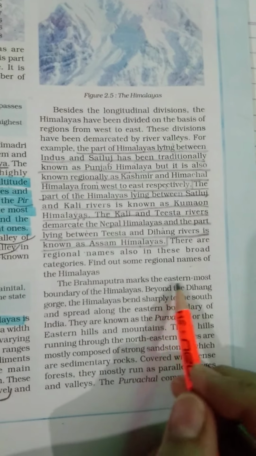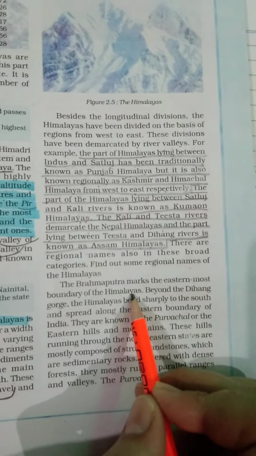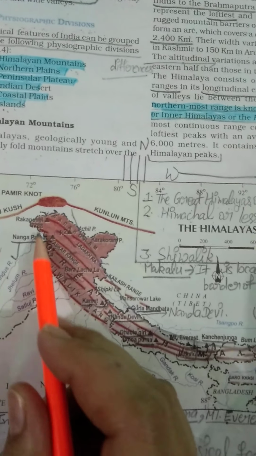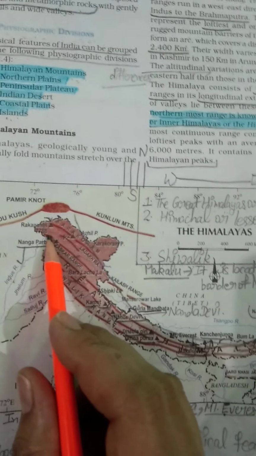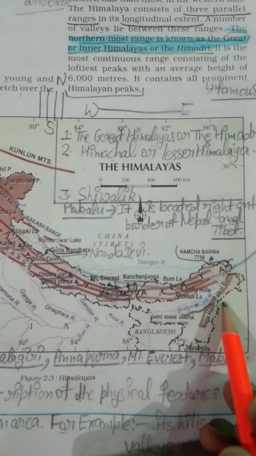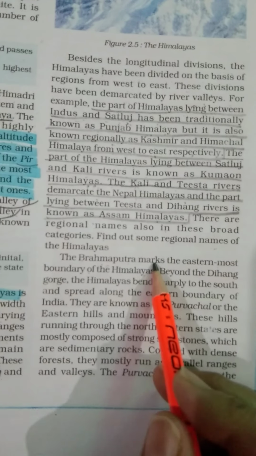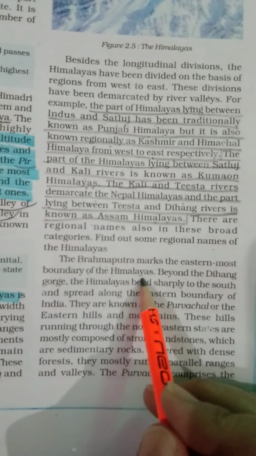The Brahmaputra marks the easternmost boundary of Himalayas, as we have discussed yesterday also. This is our Brahmaputra river and this is our Indus river. So majorly we can say that our Himalaya mountain is located on the basis of rivers. We can say it is located between our Indus river and our Brahmaputra river. Brahmaputra river marks the easternmost boundary of Himalayas.